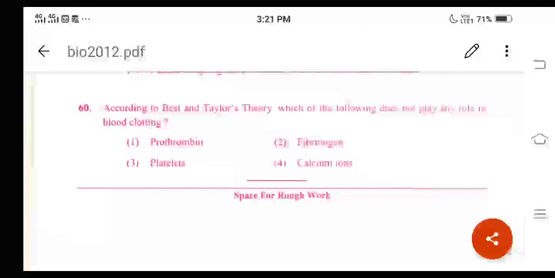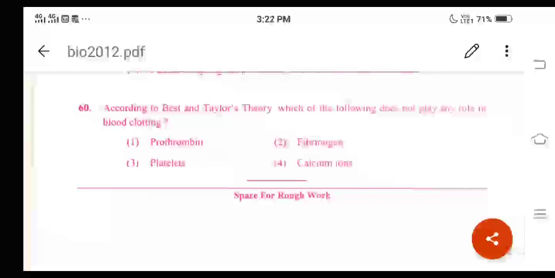What is the question here? According to Best and Taylor's theory, which of the following does not play any role in blood clotting, right? And again, this question is related to the concept called body fluids and circulation. And in that chapter, in brief, we are going to study the blood clotting mechanism, right? And regarding the blood clotting concept, okay, there are different theories which have been proposed by different scientists on this particular process. And these theories explain the components and the mechanisms involved in blood clotting.